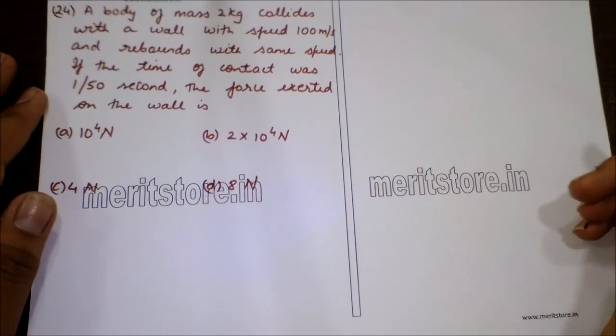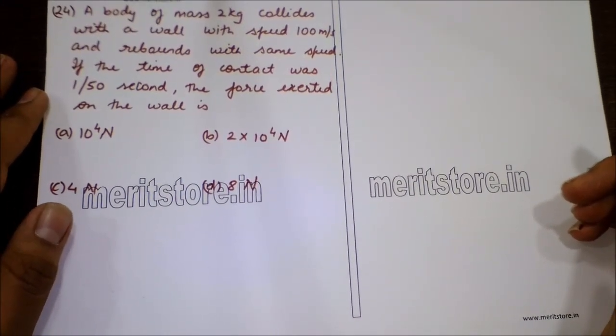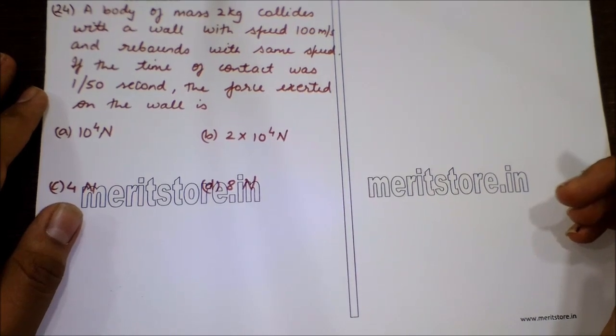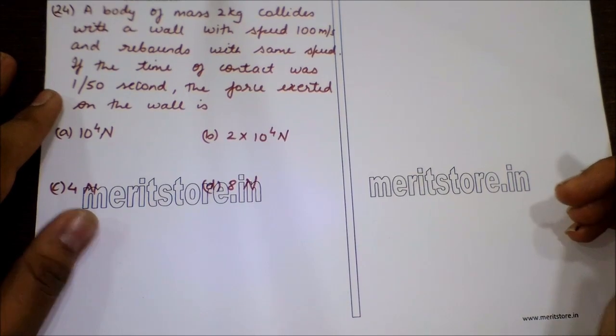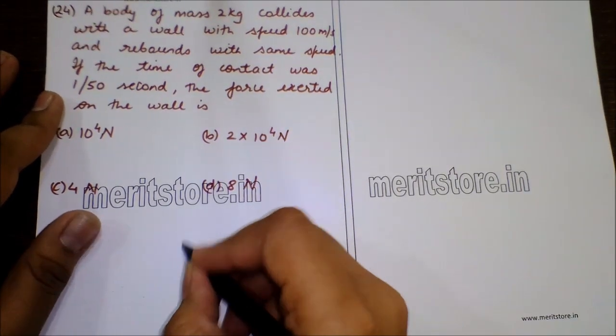Question number 24. A body of mass 2 kg collides with a wall with a speed of 100 meter per second and rebounds with the same speed. If the time of contact was 1 by 50 seconds, the force exerted on the wall is. So we know the formula for force.